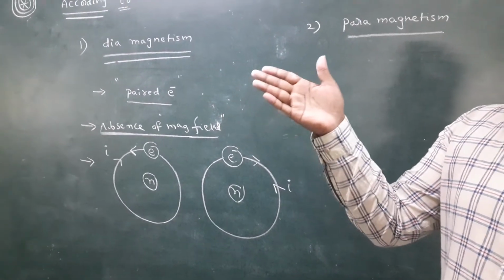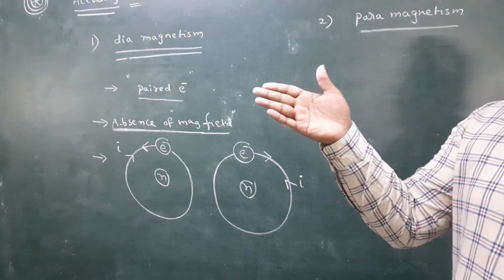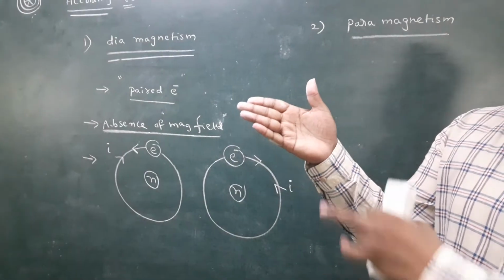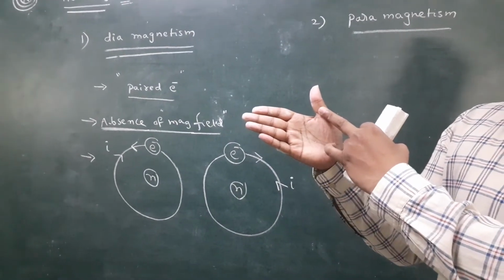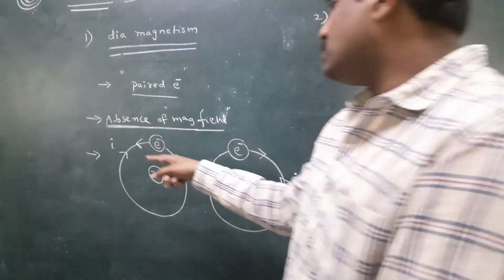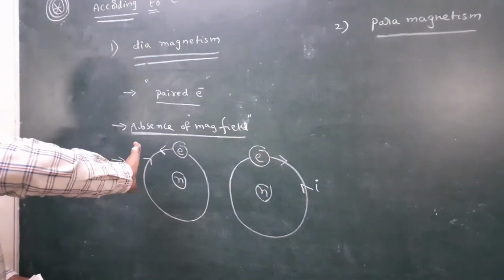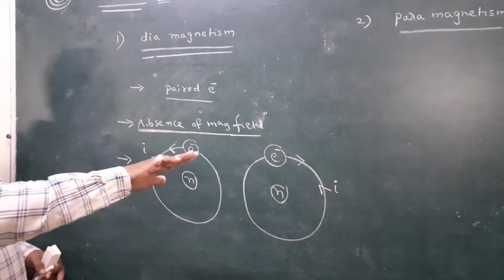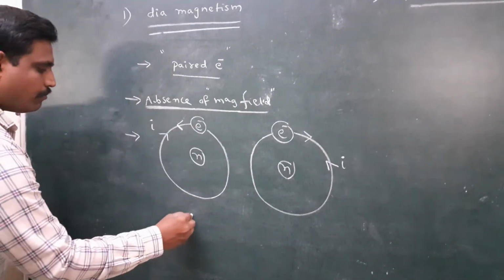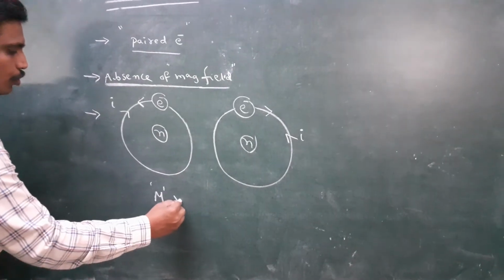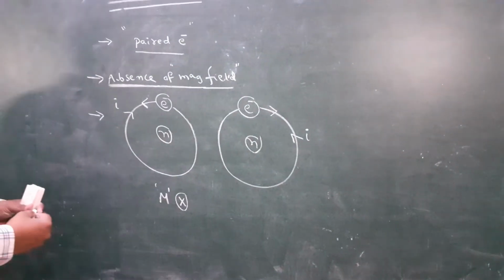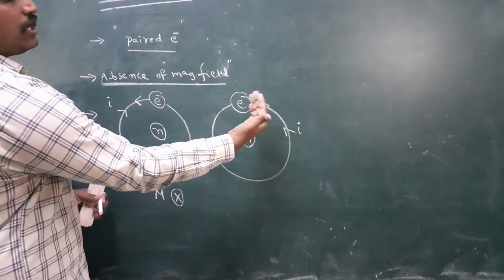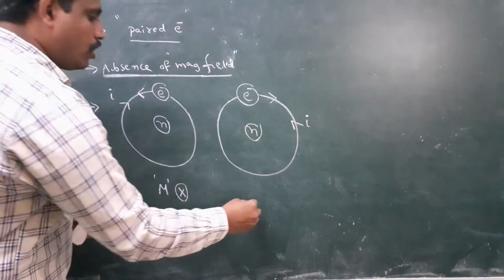These four fingers indicate the direction of current, and this thumb indicates the direction of magnetic moment. In this diagram, your right hand fingers curl, and the thumb points into the board, so the magnetic moment is into the board. Here the current is in this direction, and the thumb indicates outward.